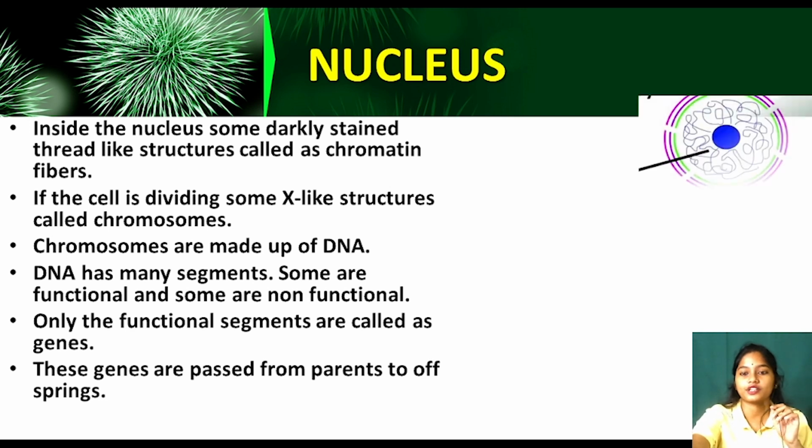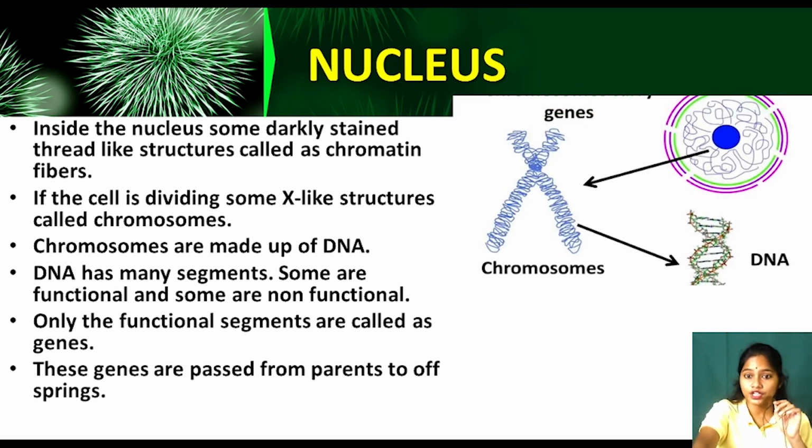Now look at this diagram. First I told you that the nucleus has thread-like structures. Can you see? Then they are arranged in X-like structures called chromosomes. Chromosomes are made up of DNA, DNA has many segments, and only the functional ones are called genes, which will be transferred from the parents to the offspring. Clear? Moving ahead.